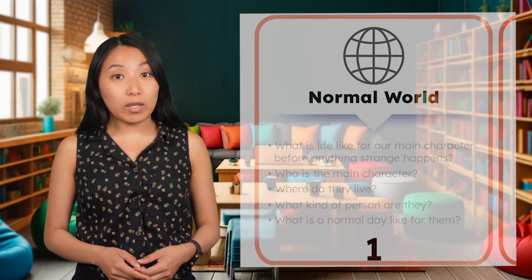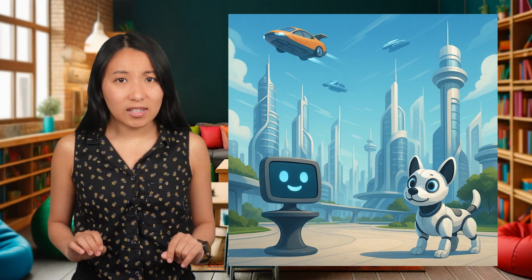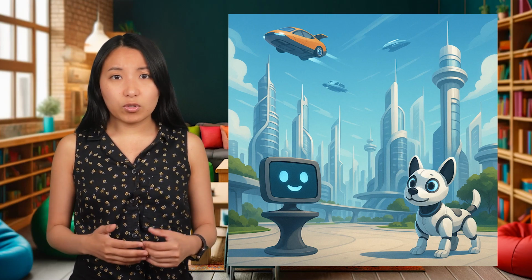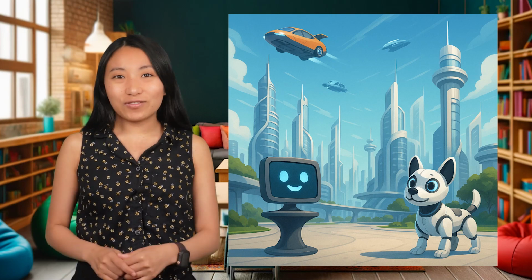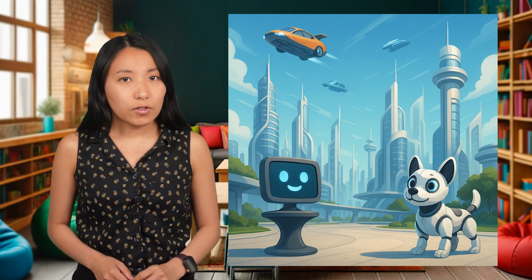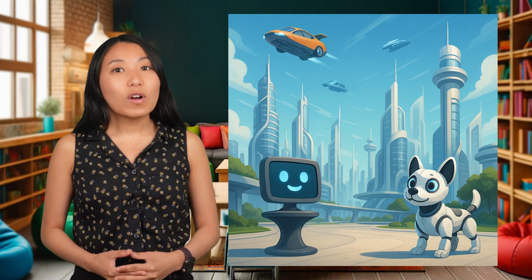Our story is about Zoe, and she's 11 years old. She lives in a super cool futuristic city, like flying cars, talking computers, robot dogs, all that fun stuff. But the biggest thing? Artificial intelligence, or AI, runs the entire city. That means computers make the rules, what people eat, where they go to school, even who their friends are. Yikes! It might sound wild to us, but for Zoe, it's just everyday life. In speculative fiction, the normal world can look totally different, but it's still normal for the character.